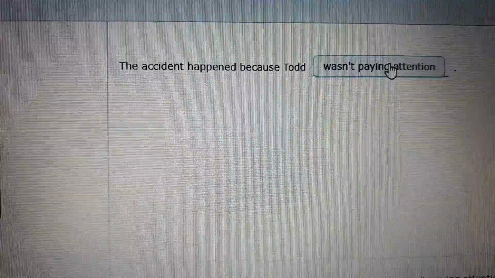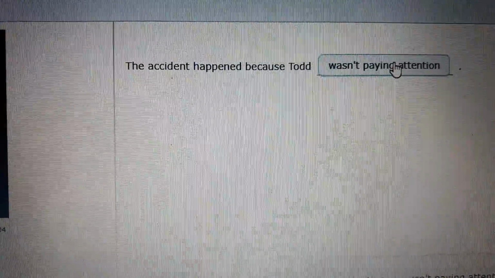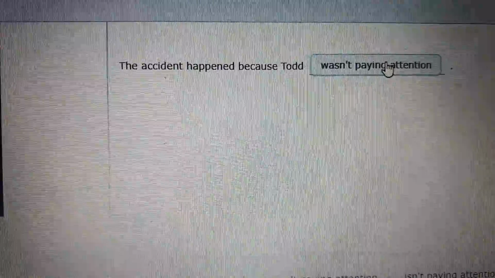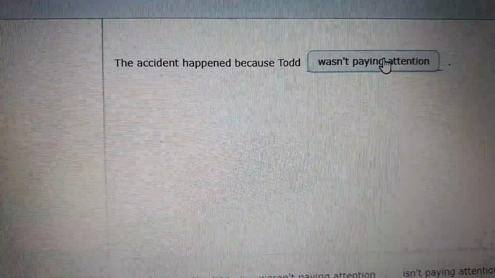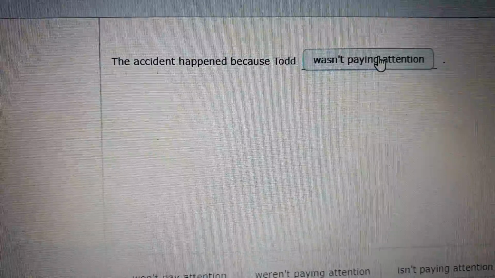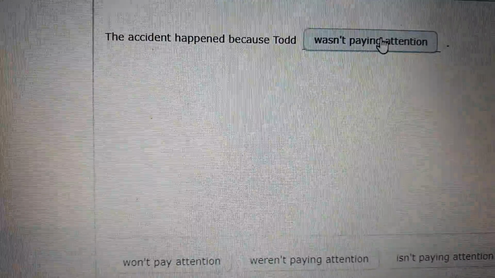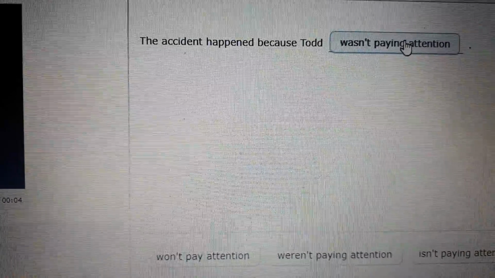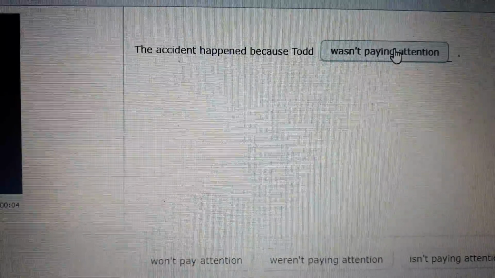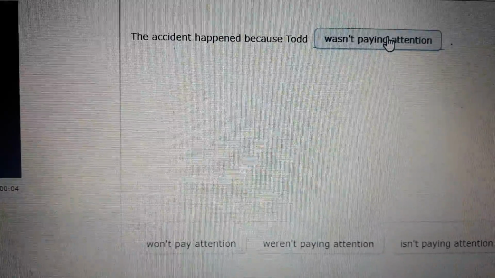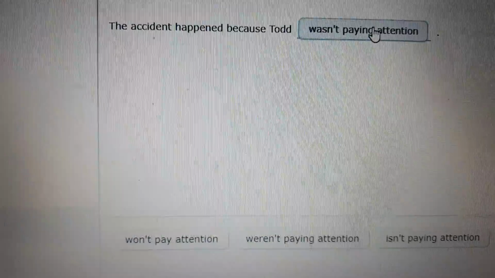But if it is a question, remember that in the question, the auxiliary goes first. And this is something that you forget, okay? You need to read the statement or the question, okay? So please pay attention to that, okay? Because I just realized in the morning that you were not paying attention and you have mistakes, basic mistakes that you're supposed to know already, okay? So we're going to select wasn't.